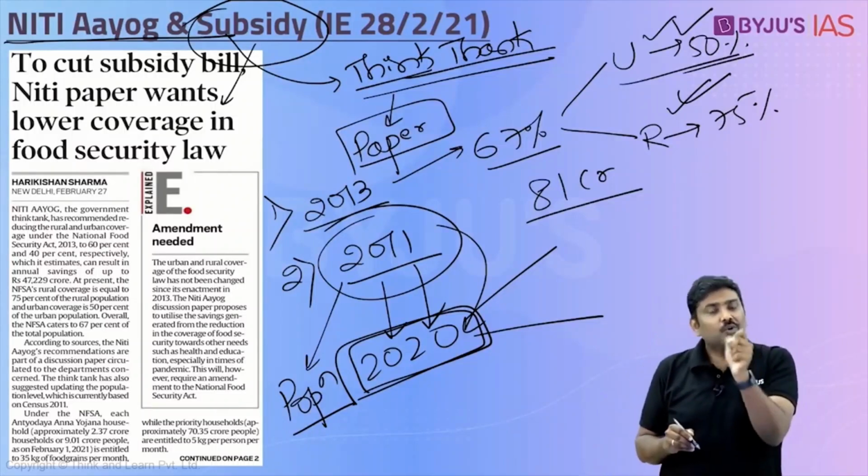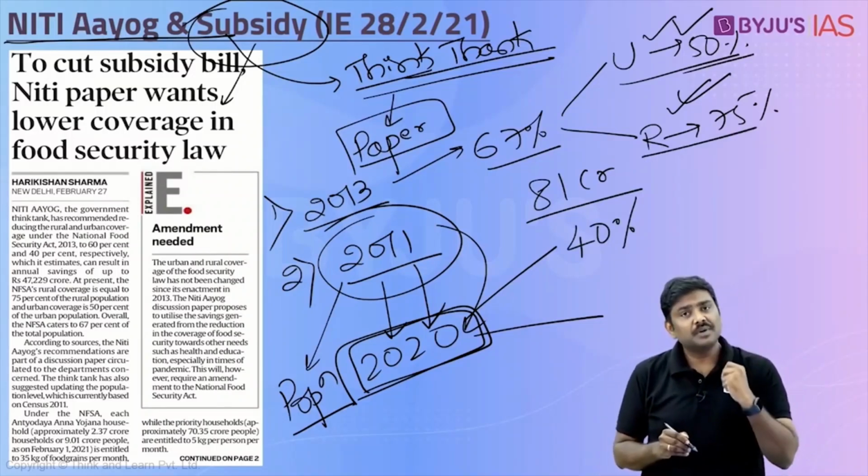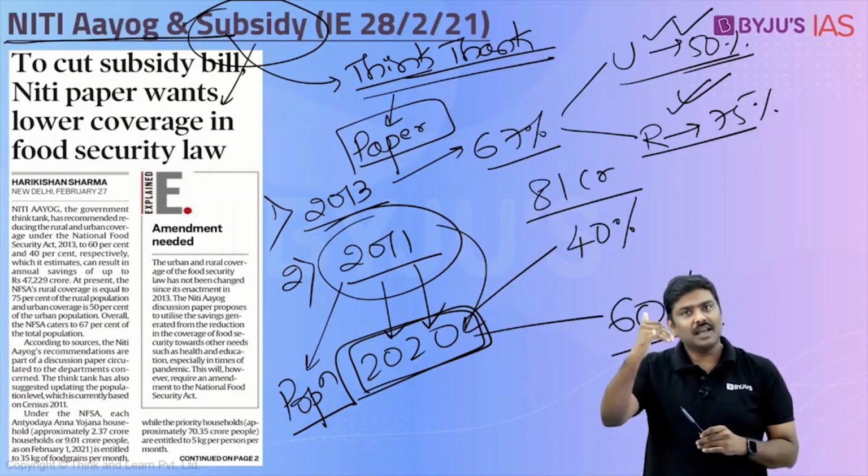So have a look at this. In case of urban, based on 2011 population, how much is the population covered? 50%. The paper says reduce it to 40%. And in case of rural, how much of the population are we covering? 75%. Reduce it to 60%. So as per NITI Aayog paper, we must reduce the coverage of population based on 2020 population to 40% and 60% in case of urban as well as rural India respectively.